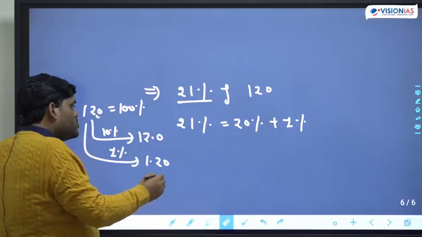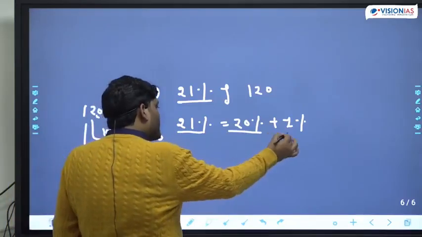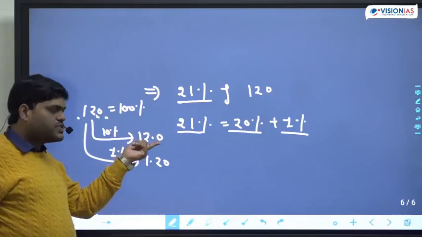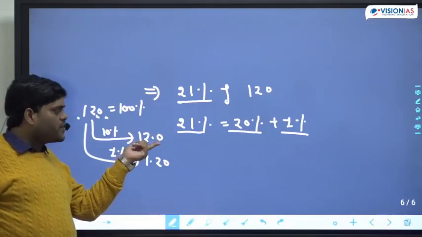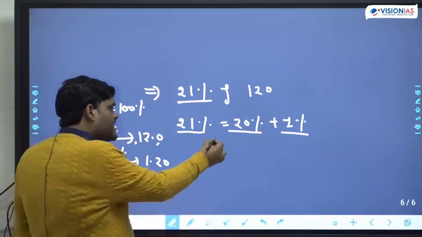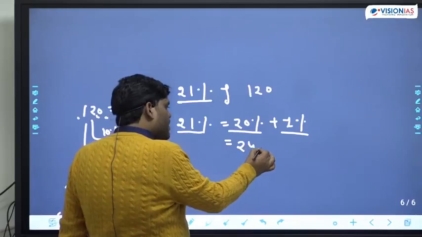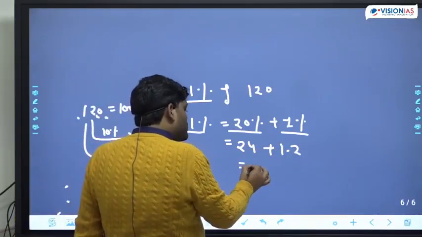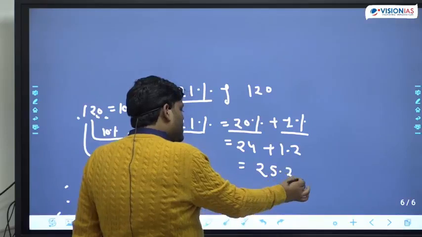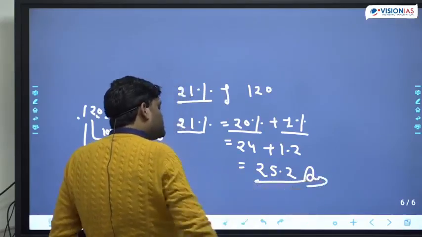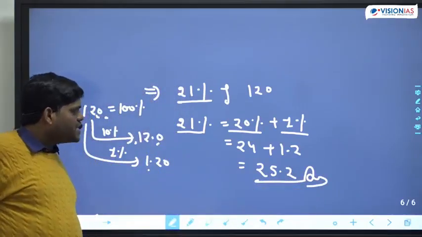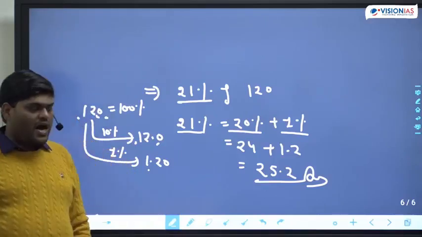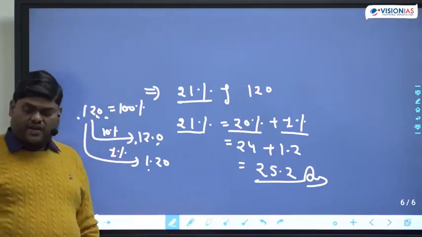Now, 21% means 20% and 1%. We have just seen 10% of 120 is 12. So what is 20%? 20% becomes 24. 1% of this number becomes 1.2. So the answer will become 25.2.